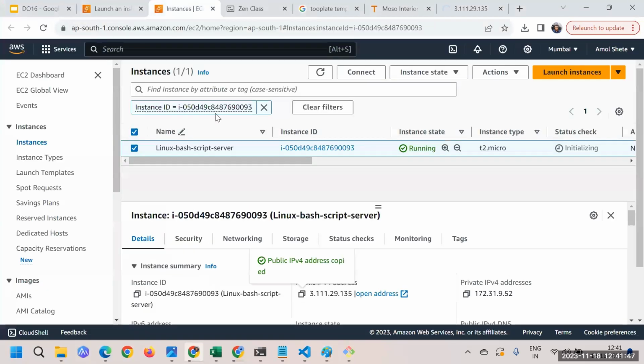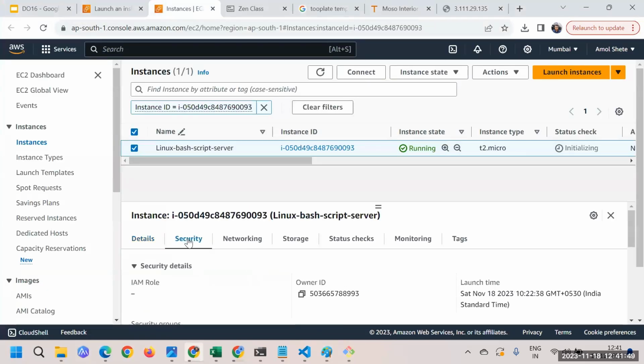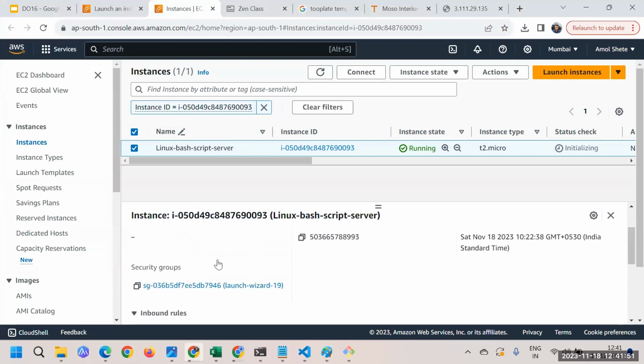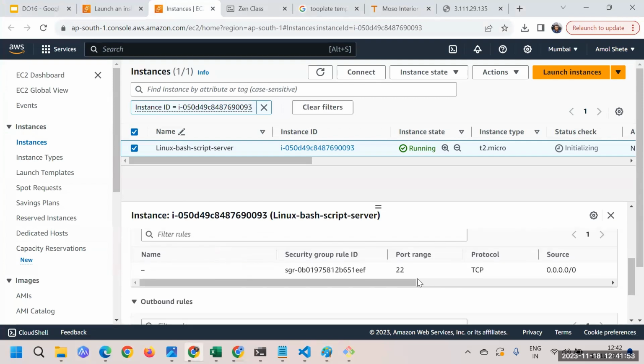I'll go to the instances. There we have the security group, and under that you can see we have port 22. Only port 22 is allowed. That's the reason we are able to do the SSH, because only port 22 is allowed. Have we allowed port 80? The answer is no, and that is something we have to do here.